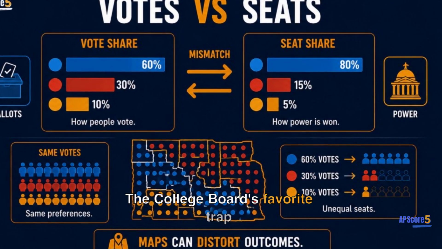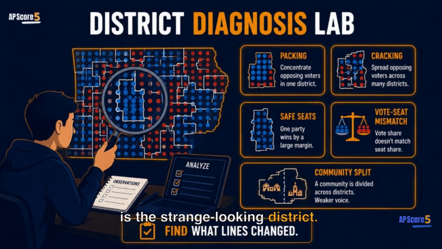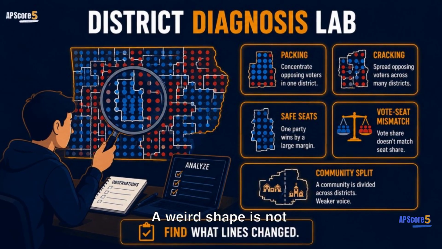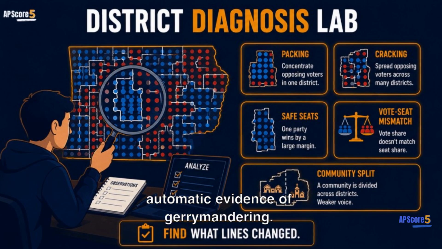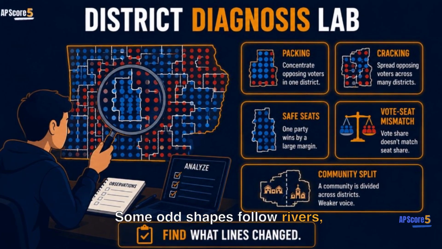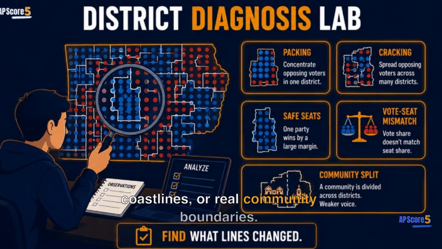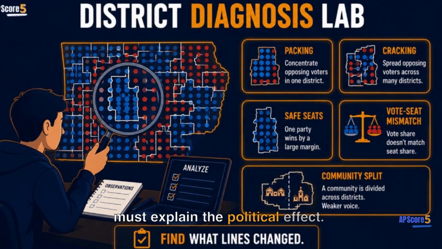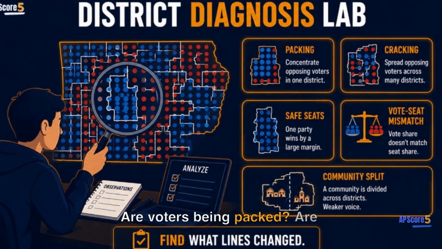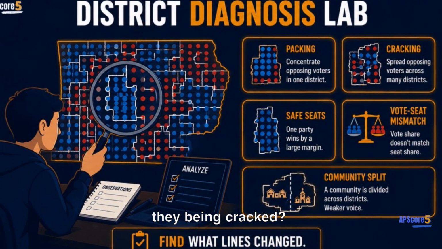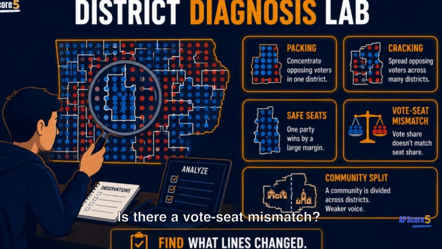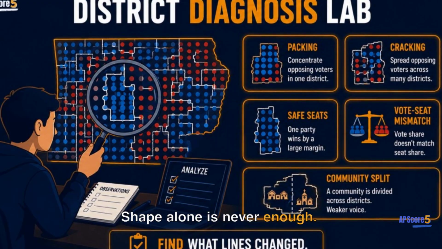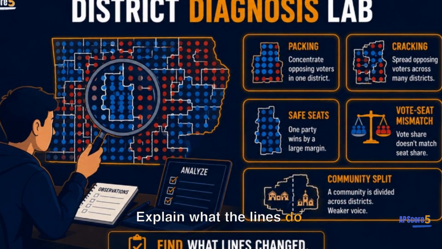The College Board's favorite trap is the strange-looking district. A weird shape is not automatic evidence of gerrymandering. Some odd shapes follow rivers, coastlines, or real community boundaries. To win the point, you must explain the political effect. Are voters being packed? Are they being cracked? Is there a vote seat mismatch? Shape alone is never enough. Explain what the lines do to power.